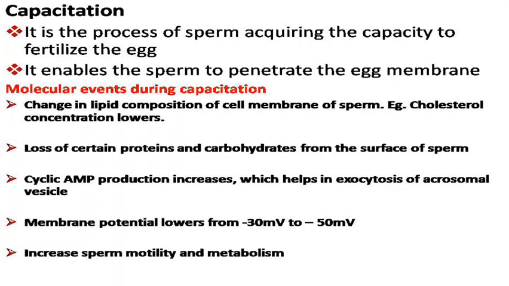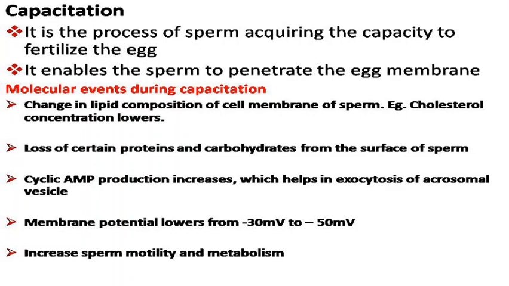First and foremost, there is a change in the lipid composition of the cell membrane of the sperm. For example, the cholesterol concentration on the cell membrane of the sperm lowers. Then, certain proteins and carbohydrates are lost from the surface of the sperm. Cyclic AMP production increases, which helps in the exocytosis of the acrosomal vesicle.